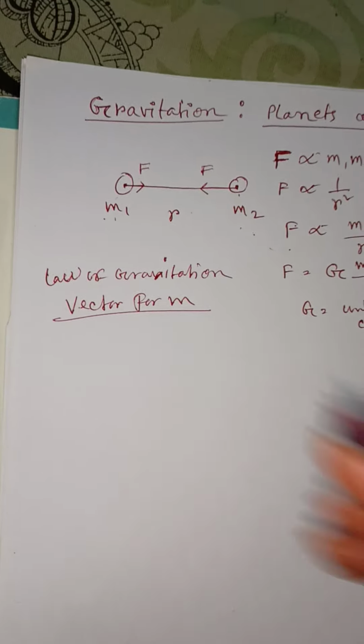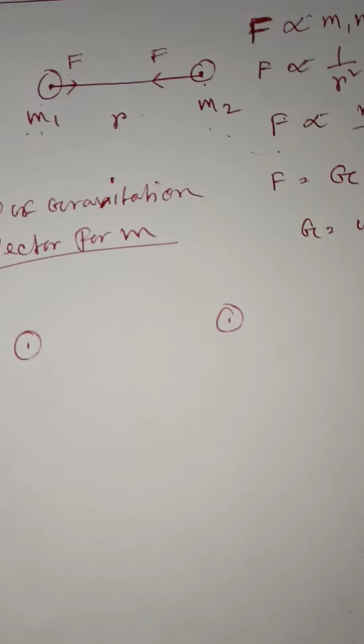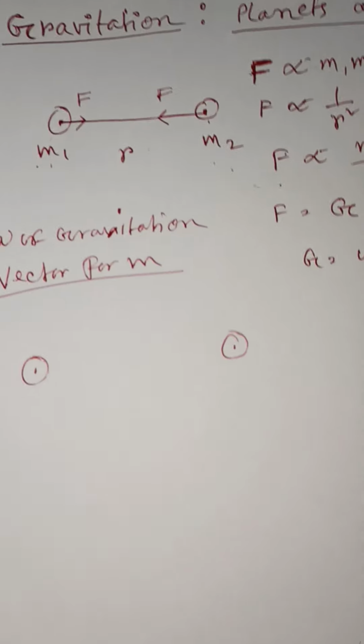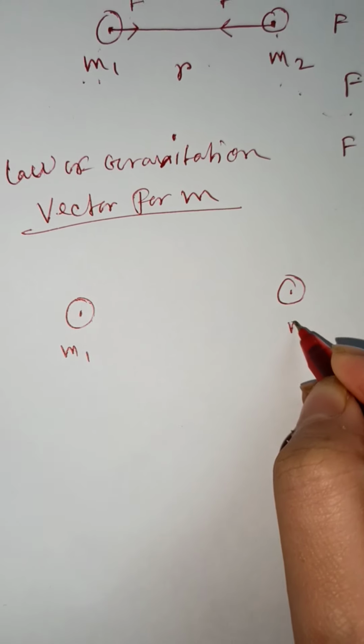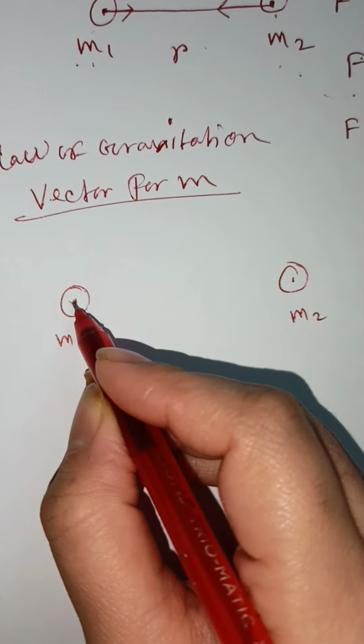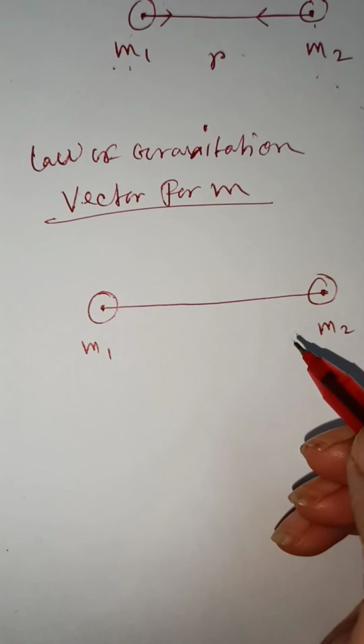Just look here, I am taking two bodies, m1 and m2, and this is the line which is joining these two point masses.